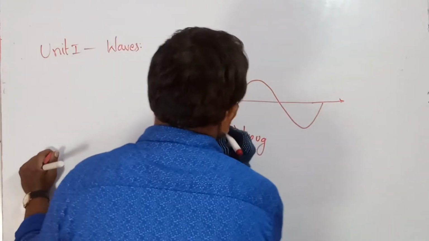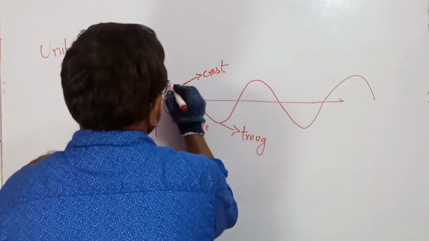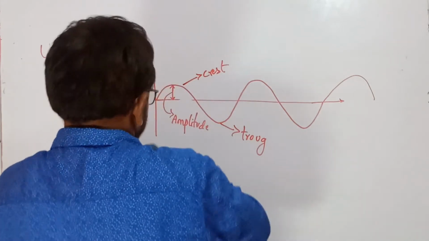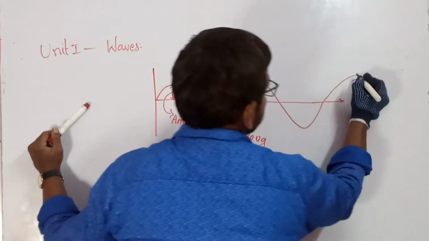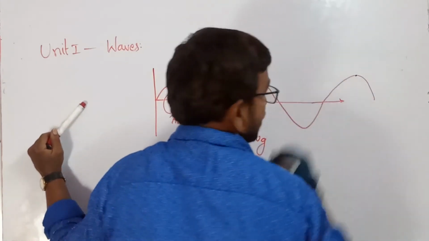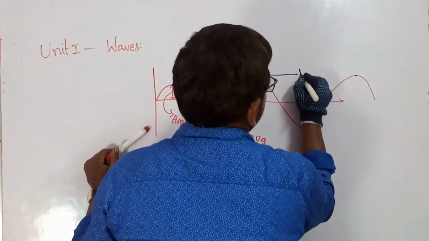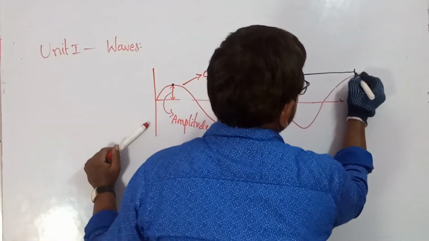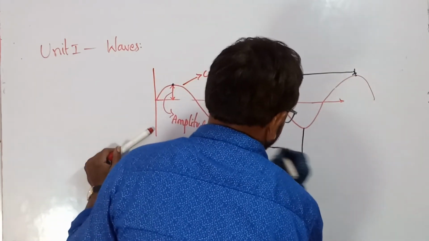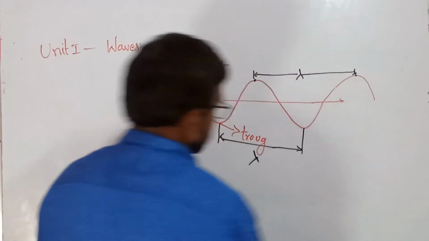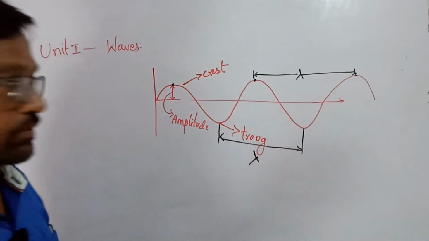From this point to this point is known as wavelength. From crest to crest, or from trough to trough, that's known as wavelength. These are all topics you are going to learn slowly now.